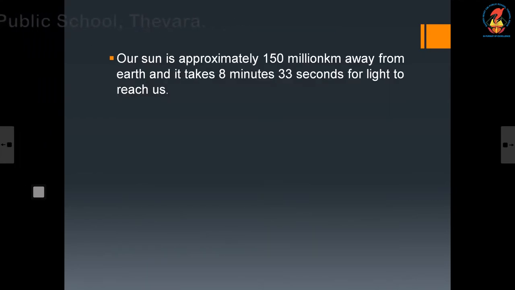Now, the approximate distance between Earth and Sun is 150 million kilometers, and the sunlight will take 8 minutes 33 seconds to reach our Earth. The light can travel through air, water and also through vacuum.